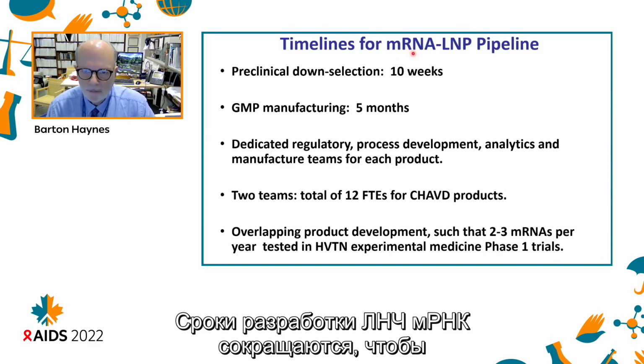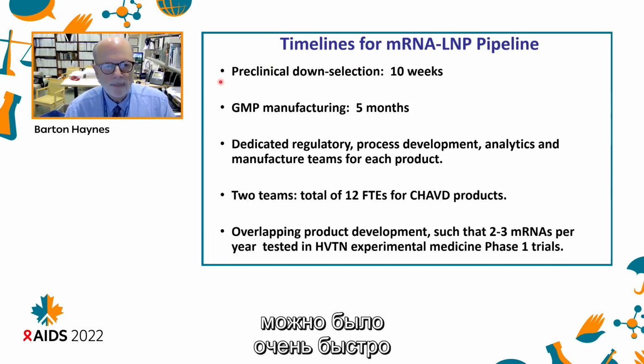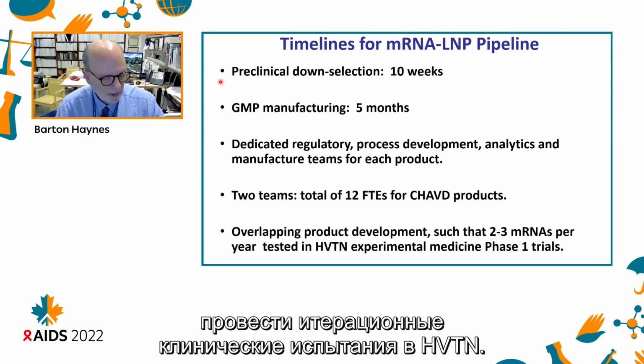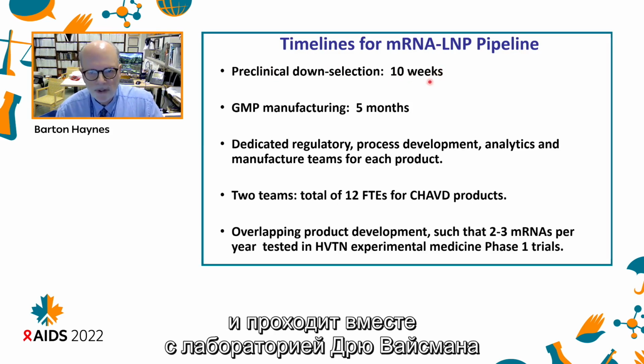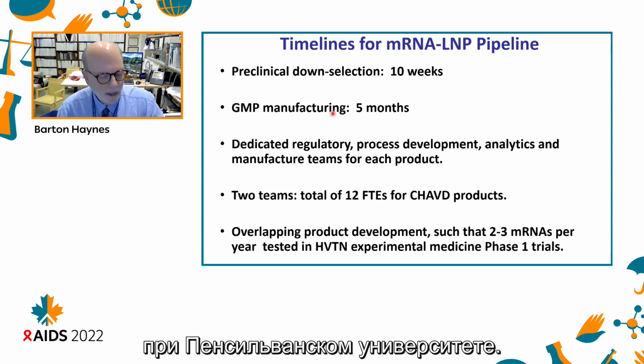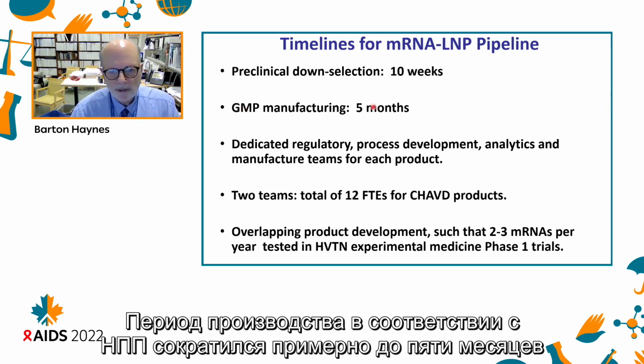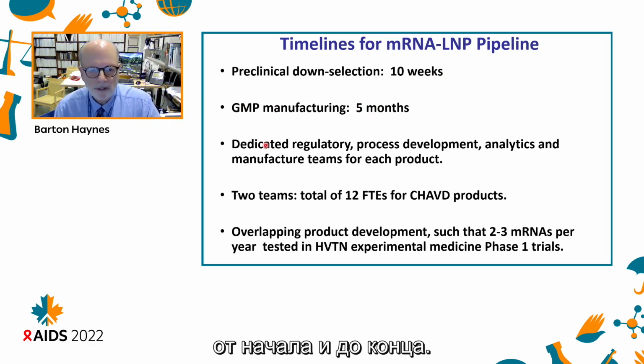The timelines for mRNA LNP are being accelerated in order to perform iterative clinical trials very rapidly in the HVTN. Preclinical down selection has been decreased to 10 weeks, in collaboration with Drew Weissman's lab at the University of Pennsylvania. GMP manufacturing has now been truncated to about 5 months from start to finish.